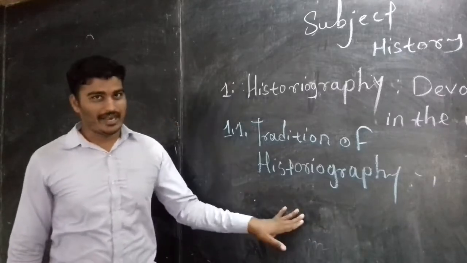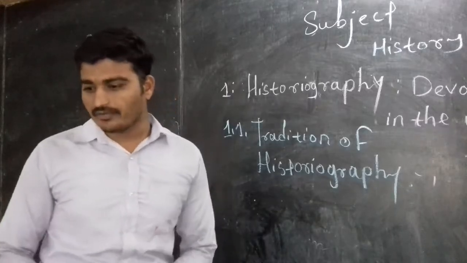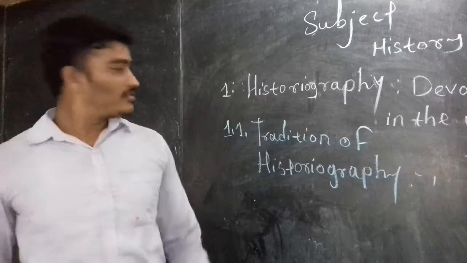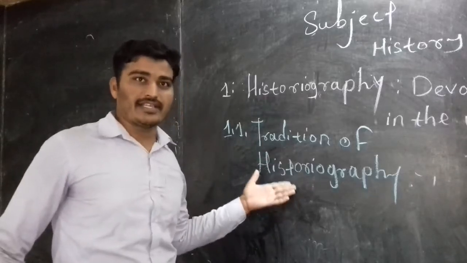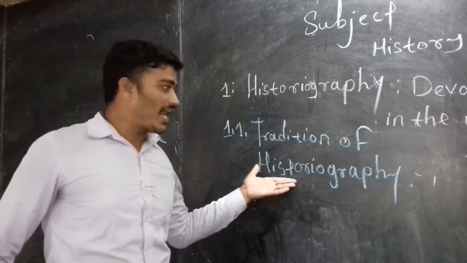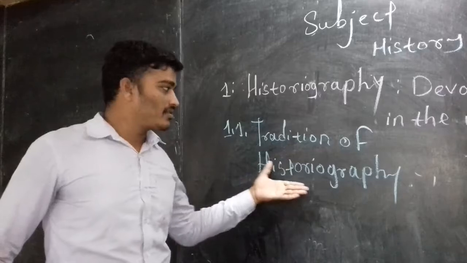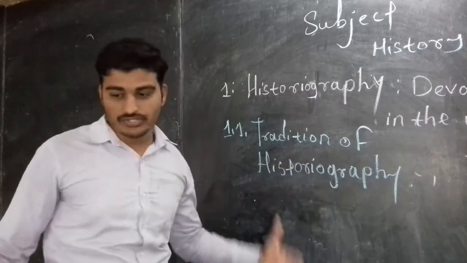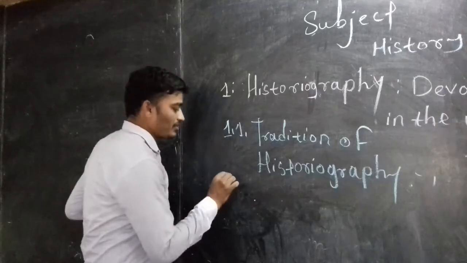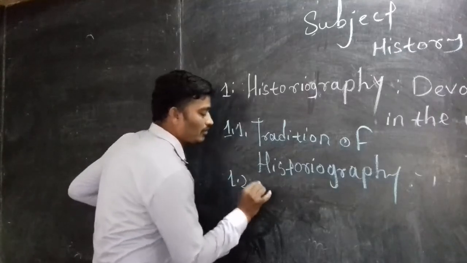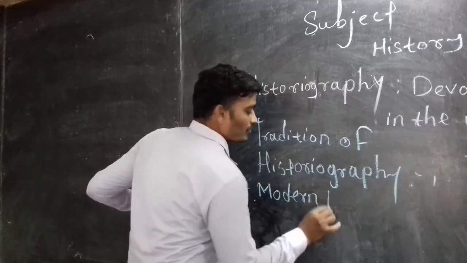Did you get the idea about this? Okay. So first we are going to see the tradition of historiography: what exactly the history behind it is, when it started, and for what purpose historiography is used. And then we are going to see modern historiography, based on which concept. 1.2, the modern historiography.